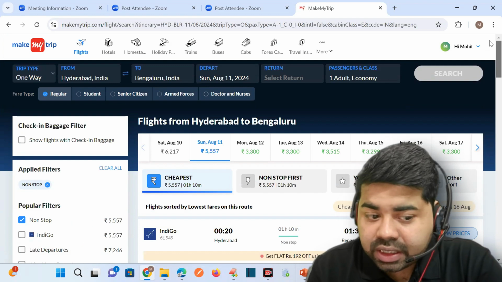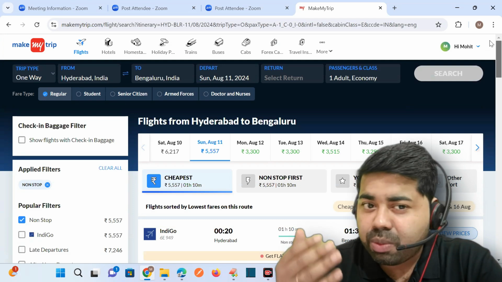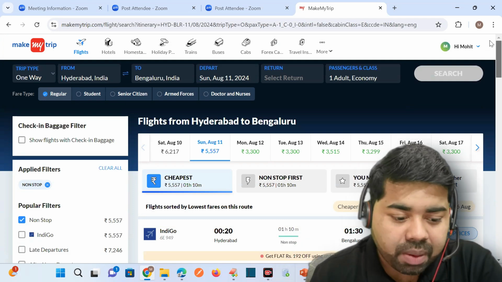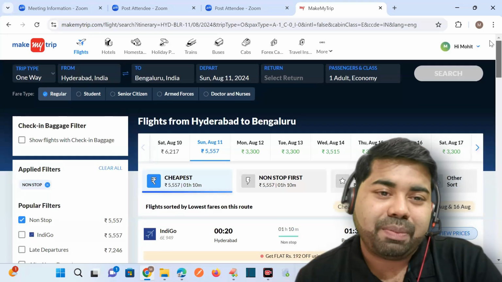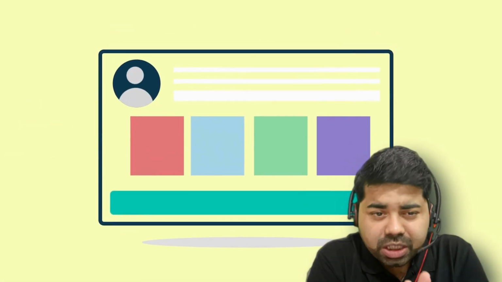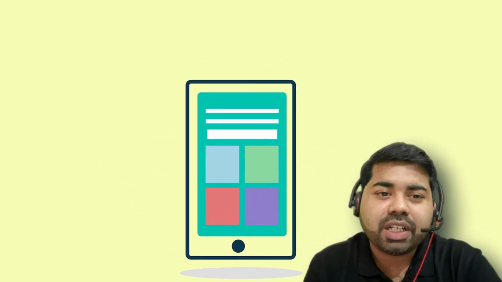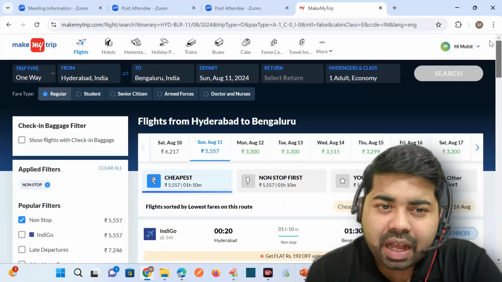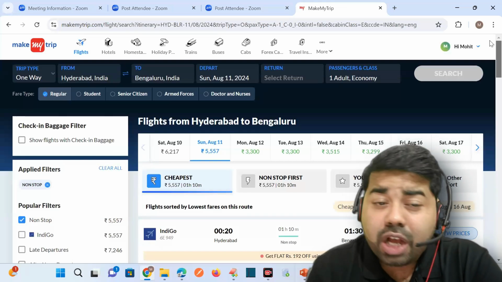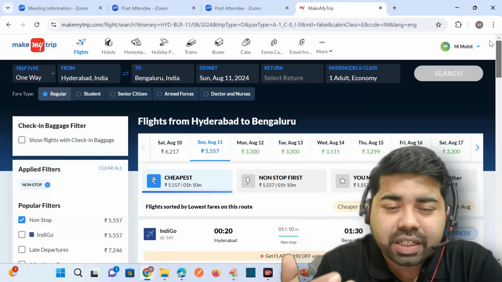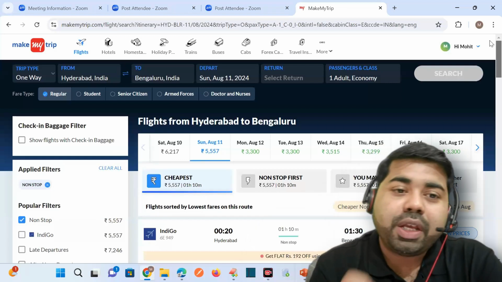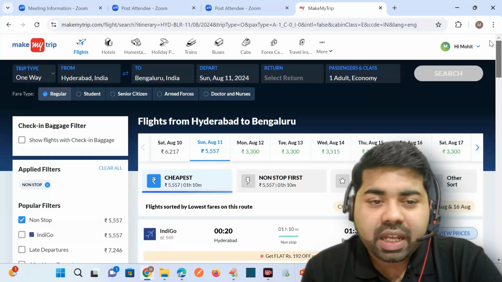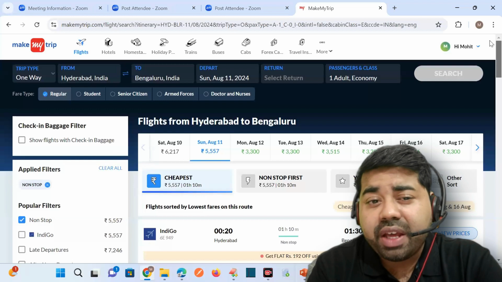In many cases, suppose MakeMyTrip is developed on a different technology like Java, but Indigo is developed on JavaScript. Understood, right? So it is a bridge, a communication between one application and another application. We have many types of API. In any type of application, even if developed on different technologies, we are able to communicate. This API makes things very easy.